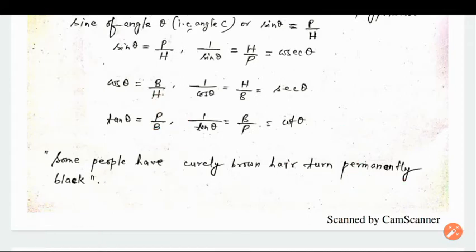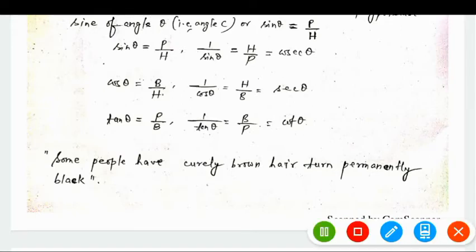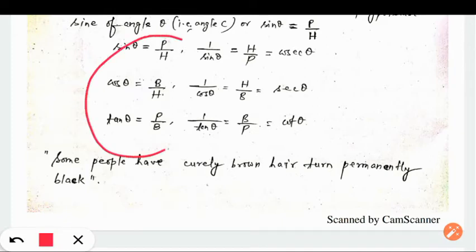So if I ask you what tan is the ratio of, which ratio makes tan of any angle, in your brain you will recall this quotation. Some people have curly brown hair. Turn permanently black. Sir, tan is P by B, permanently black. So like this, you will be able to memorize these three ratios.